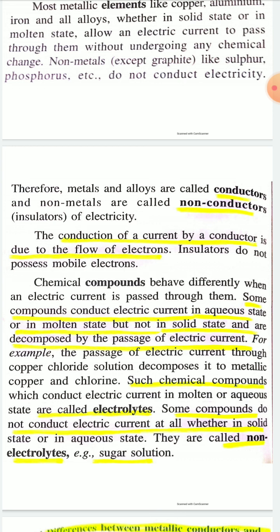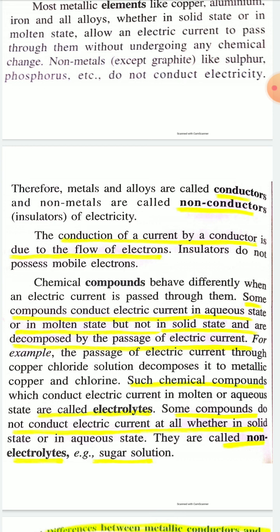But not all chemical compounds can conduct electricity. Some compounds do not conduct electric current at all, whether in solid state, liquid state or aqueous state.